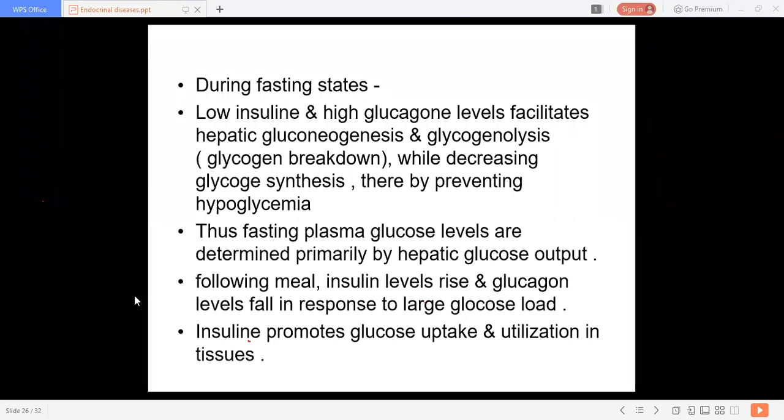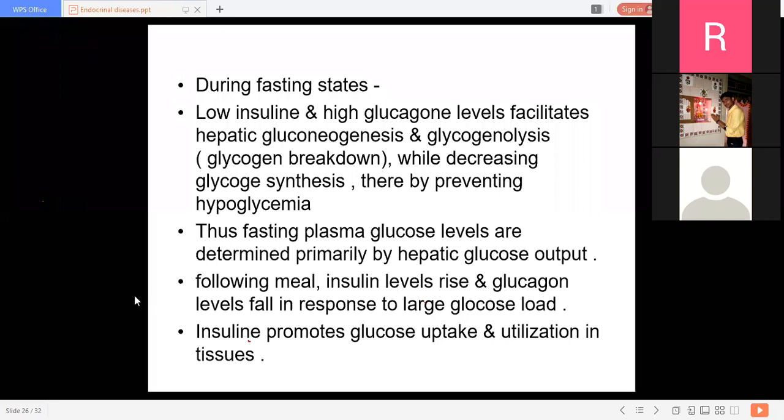So just now you are having a large glucose load in your plasma. The insulin levels are raised and glucagon levels fall. Insulin promotes glucose uptake and utilization in the tissues. That is the main function of insulin.